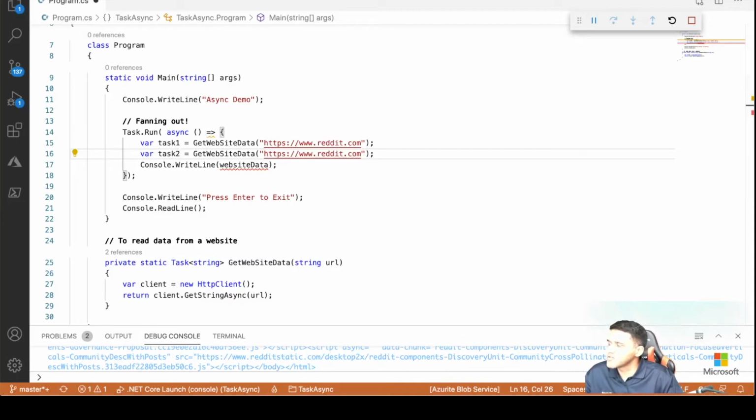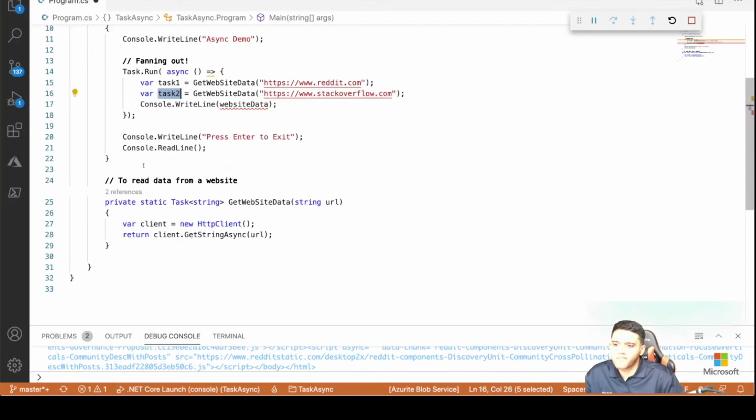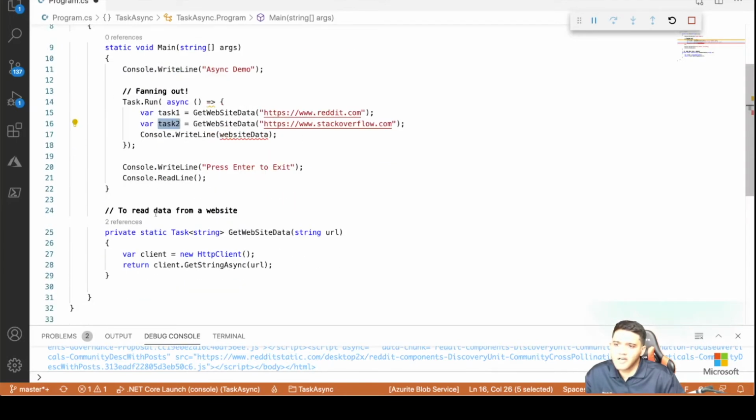And I'm looking for a URL. Let's do Stack Overflow maybe. Let's do Stack Overflow here. So I have two URLs, two tasks here, and each task is getting the data. Now, what I want to do is await on these two tasks and get the data, right?